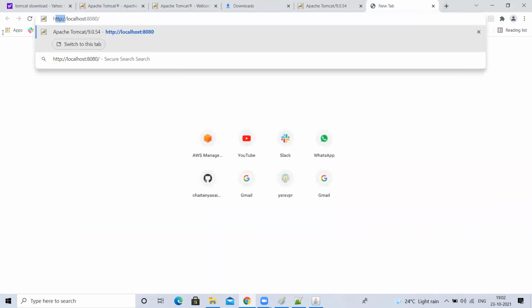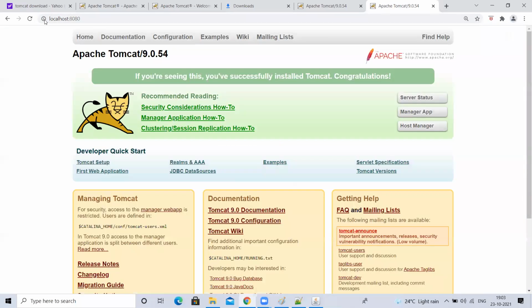You can just directly type localhost:8080, because the default protocol of your browser is HTTP. Even if you don't give http://, it will be added automatically. What is the default protocol of your browser?